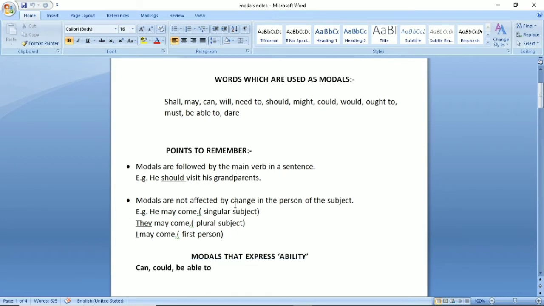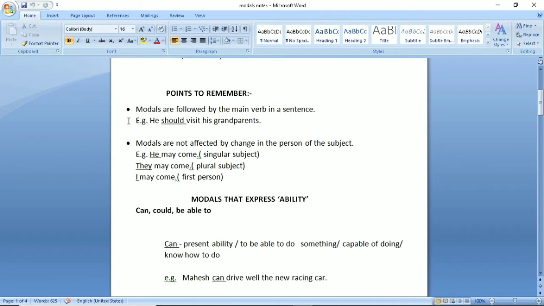So before beginning with the rules, let us read some of the things which are very important in the usage of modals. Number one, modals are followed by the main verb in a sentence. Students, immediately after the modal there will be main verb, right? For example, he should visit his grandparents.